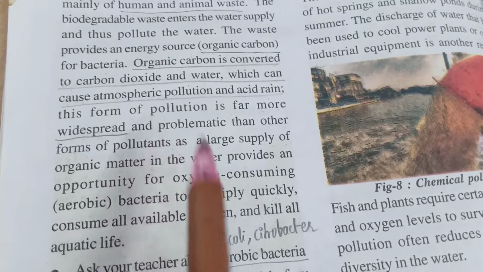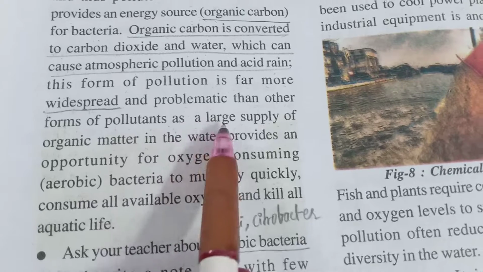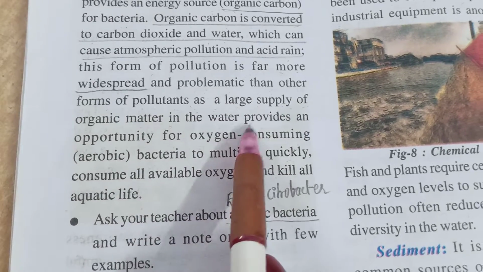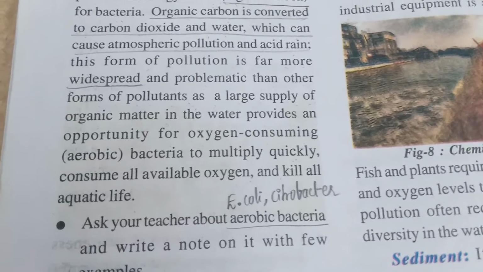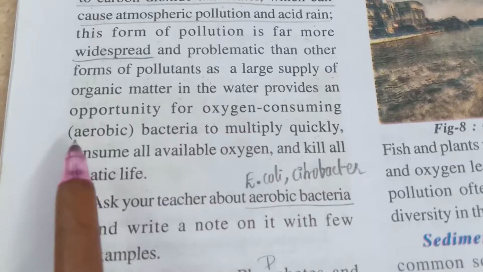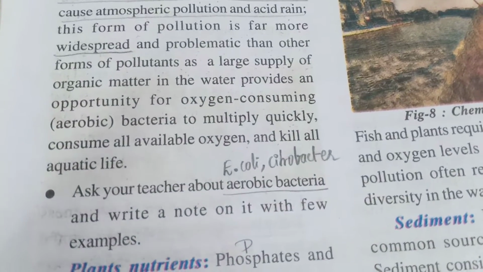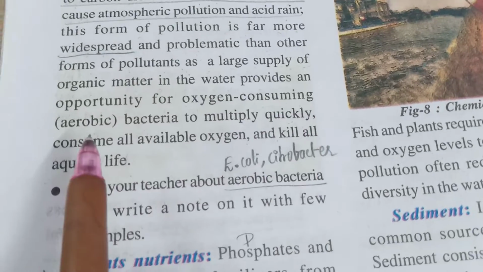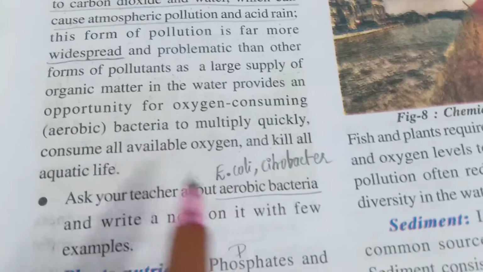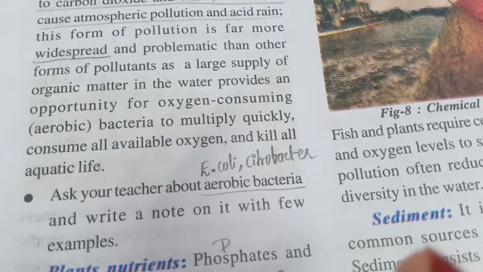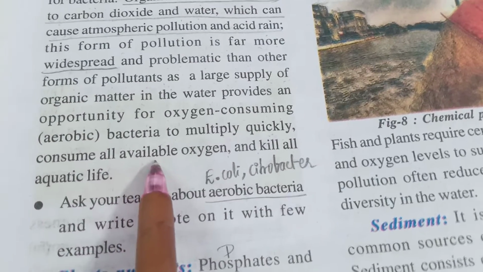So it is a very large problem. There is another problem: the large supply of organic matter in the water provides an opportunity for oxygen consuming bacteria also. Oxygen consuming bacteria are called aerobic bacteria. So they multiply quickly. As the number of aerobic bacteria increases, they will consume a large amount of oxygen.